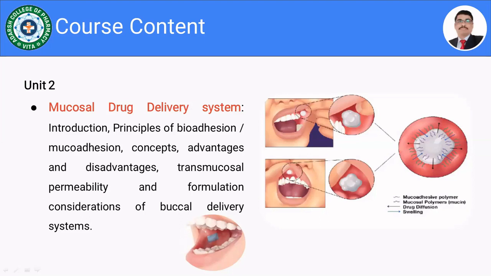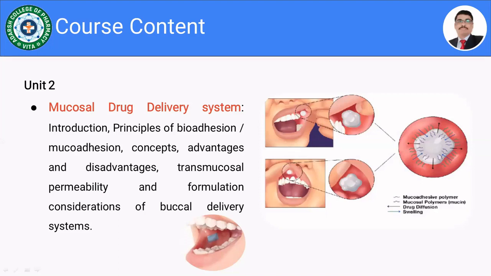So ultimately in this chapter we are going to discuss the background concept of bioadhesion or mucoadhesion, then the advantages and disadvantages of mucoadhesive drug delivery systems. Then the main aspect, the transmucosal permeability and formulation considerations for buccal drug delivery systems.